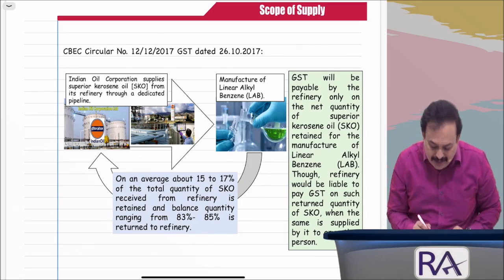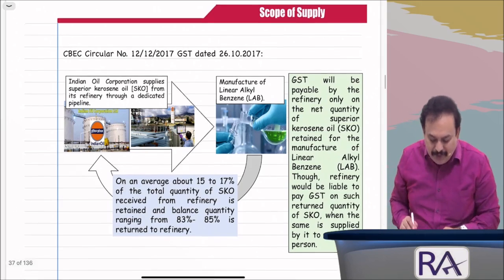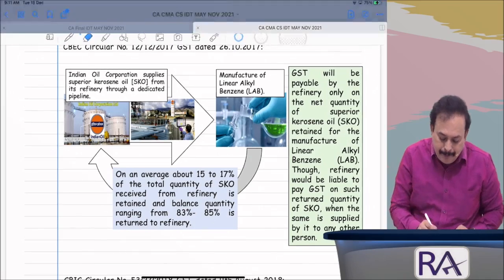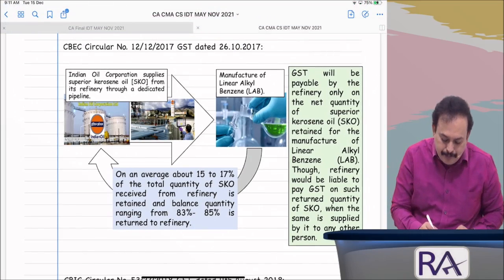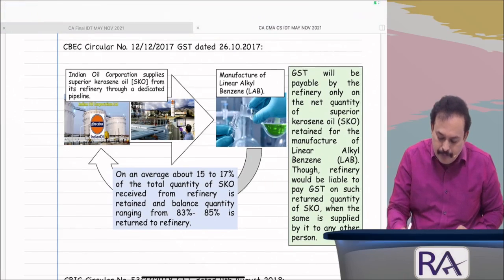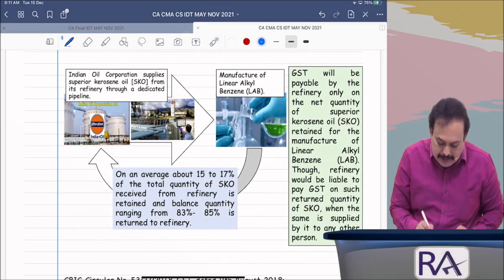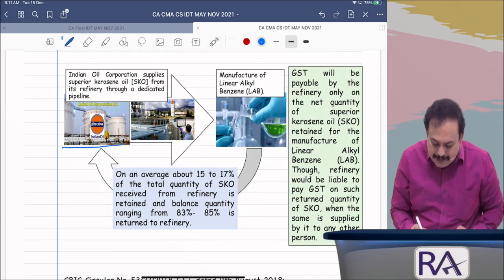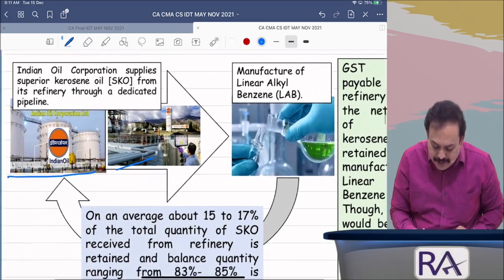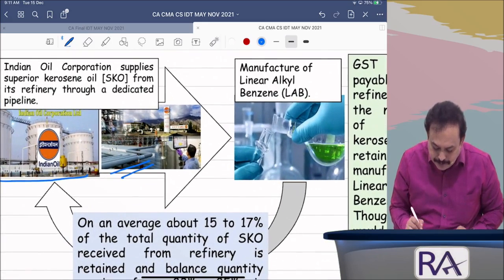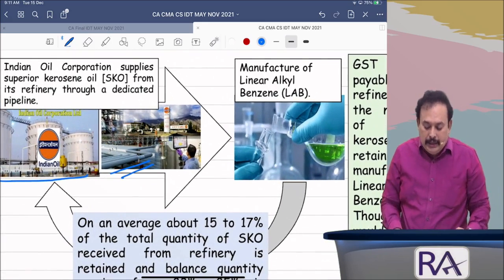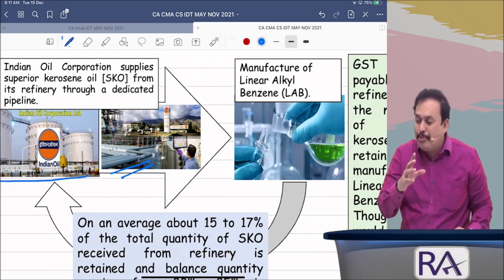This one is a refinery here. Dedicated pipelines are here. To the customer's place, supplied the SKO, superior kerosene oil,